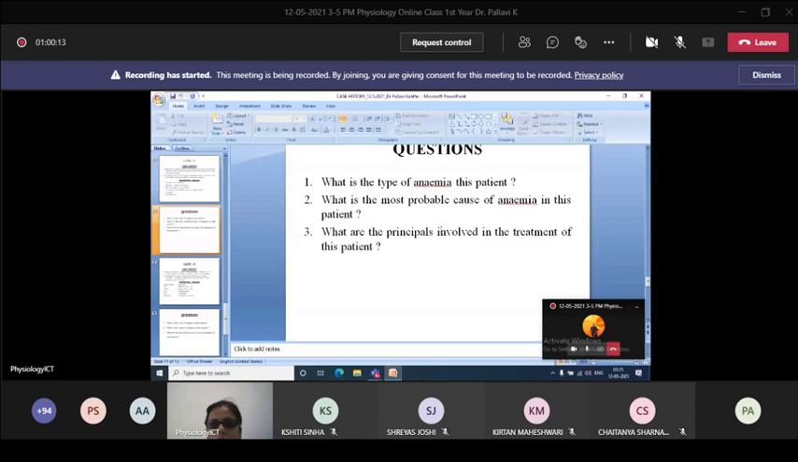So what are the principles involved in the treatment of this patient? What will you be focusing on while treating such kind of patients? Directly you will go for blood transfusion because she is anemic? No.